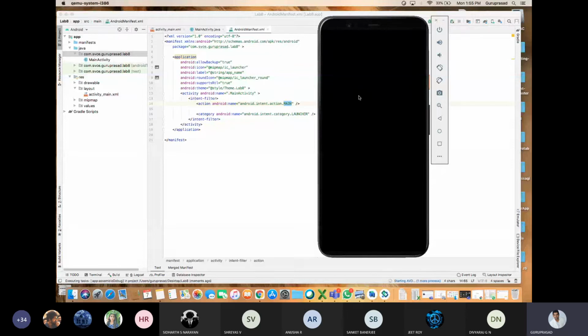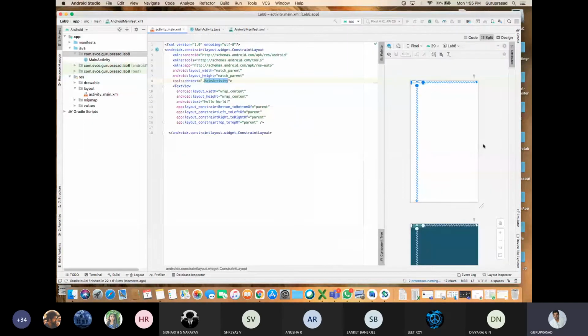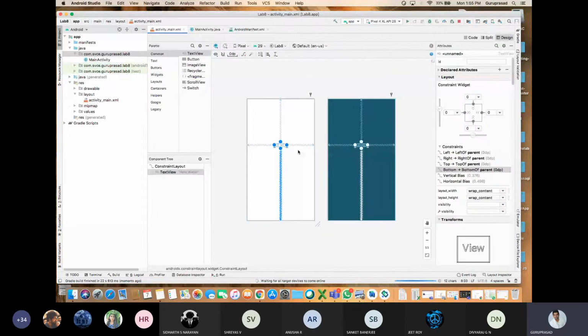It will run in this virtual device. So what is the expected outcome? What does the XML user interface have? The user interface has hello world. I have not changed anything, I have not coded anything, and I'll be getting the output. Is that fine? Okay, I can stop this, and I can run one more time.